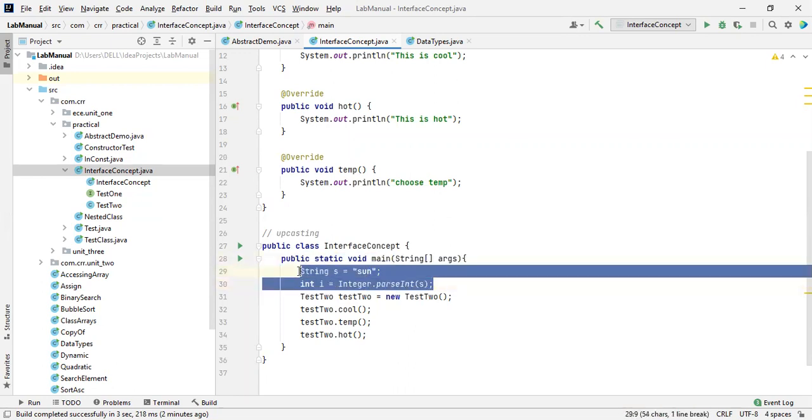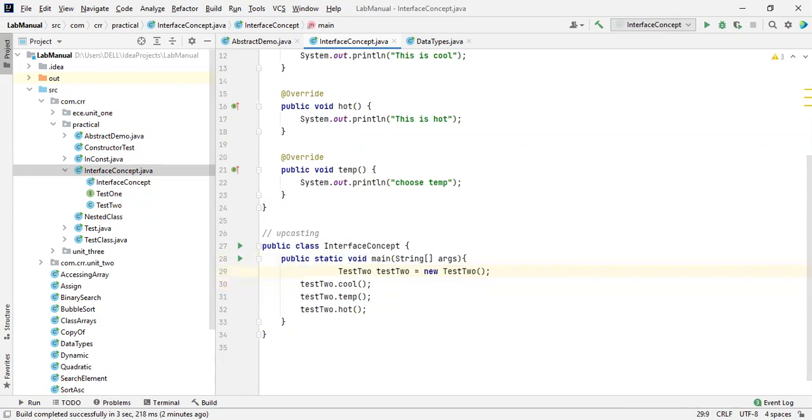Let me delete this. So here we are going to use an upcasting concept. So what is an upcasting concept? Here we are going to create,